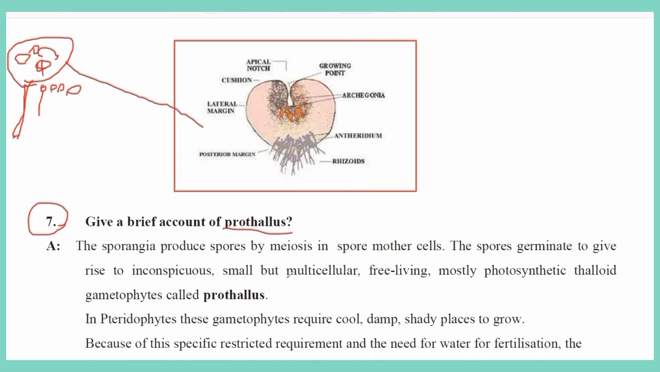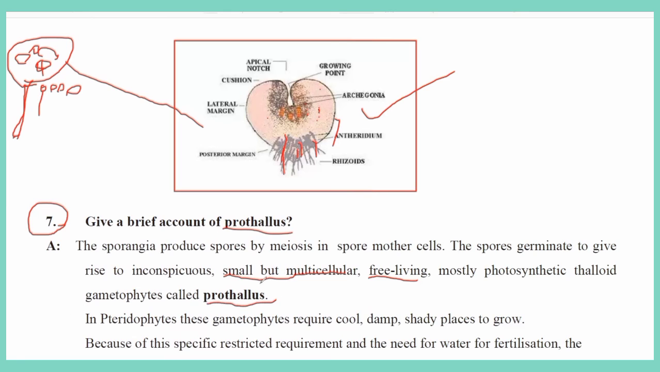What are the characteristics of this prothallus? It is small but multicellular, and it can live freely, means it can prepare its own food because it is green. It has rhizoids, means root-like structures. So these prothalli can prepare food material themselves, so they are free living. Mainly photosynthetic and thalloid gametophyte.